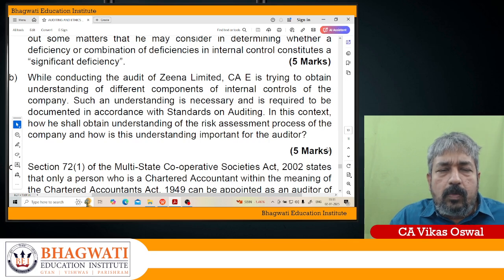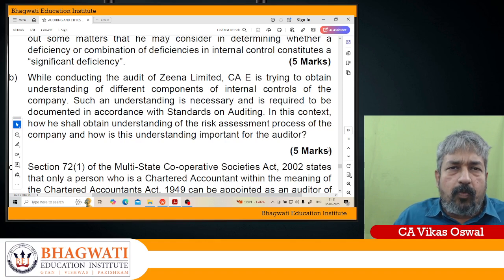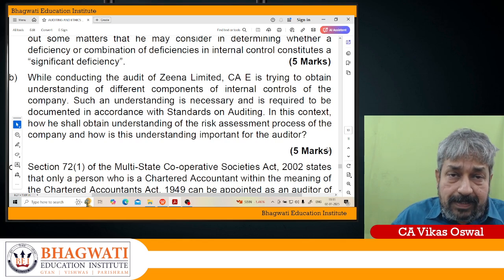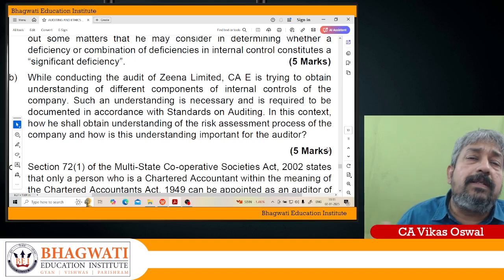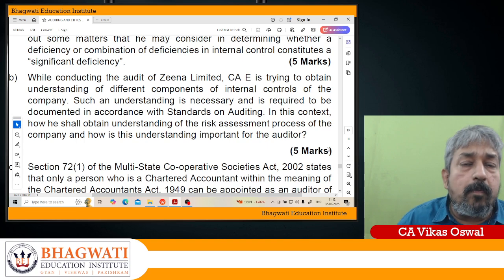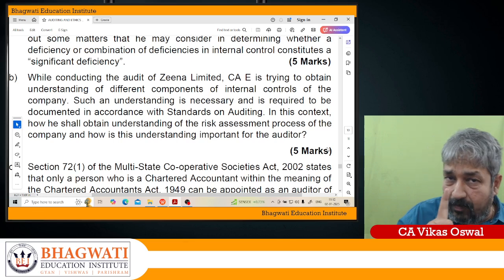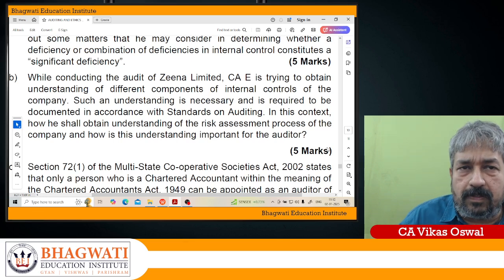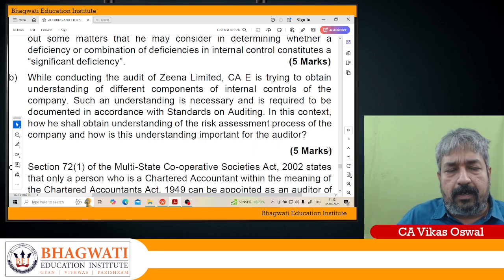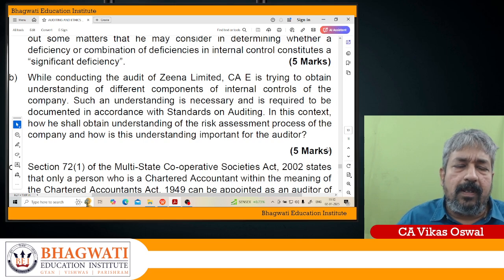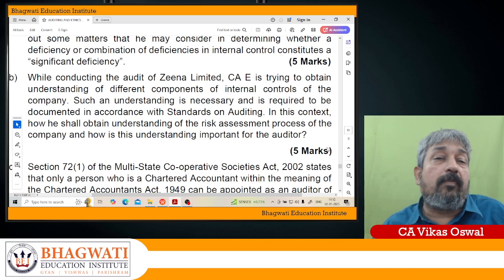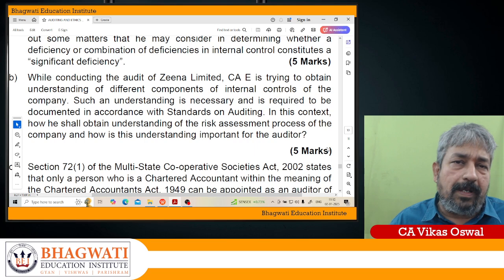Now, the company depends on only one customer. If that one customer cancels, it's gone. So the possibility of losing that customer is a business risk, and it impacts financial reporting because going concern may become a question. How big is the risk? Definitely, losing the only customer is a significant risk. Then assess the likelihood of its occurrence. First, what are the business risks relevant to financial reporting? What is the significance, that is, the importance of that risk? Then what is the likelihood of its occurrence? And then what action should be taken to address the risk?